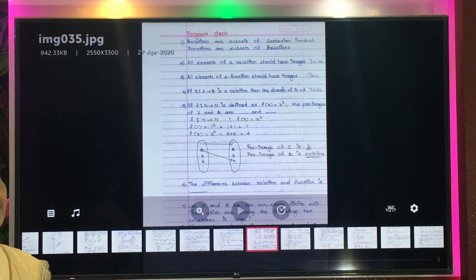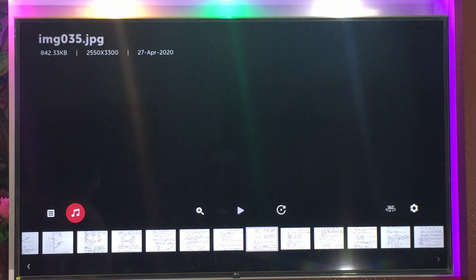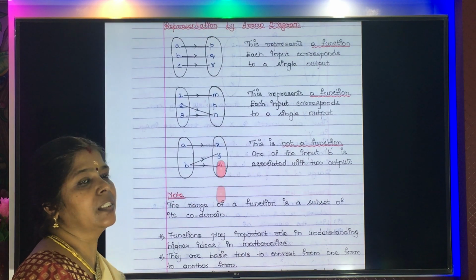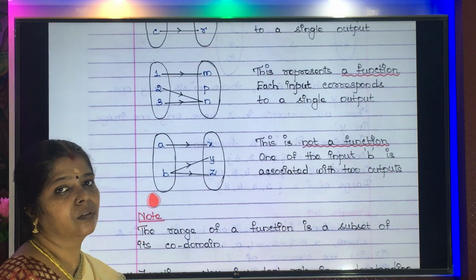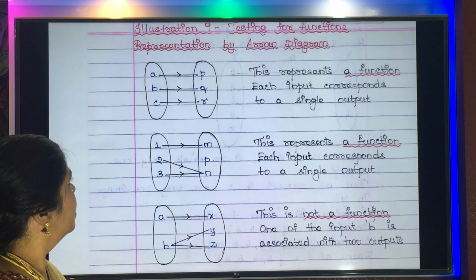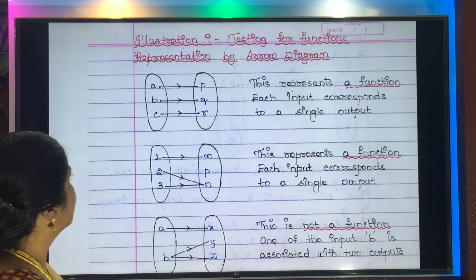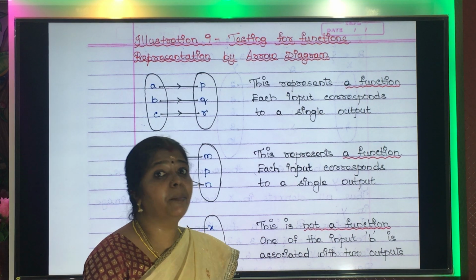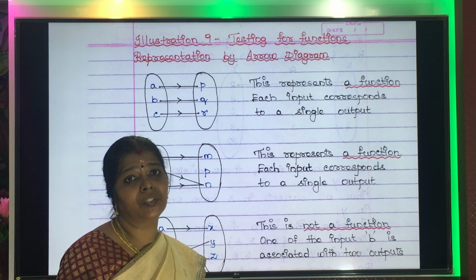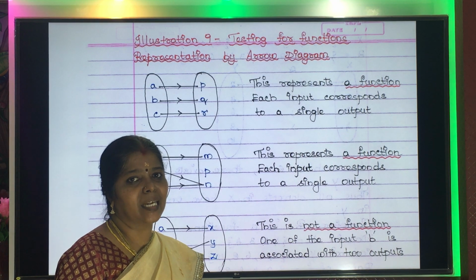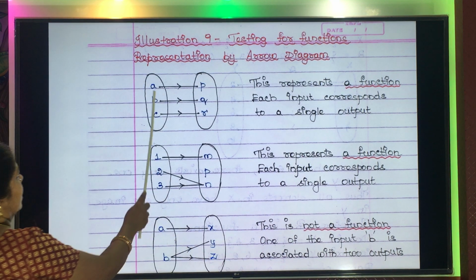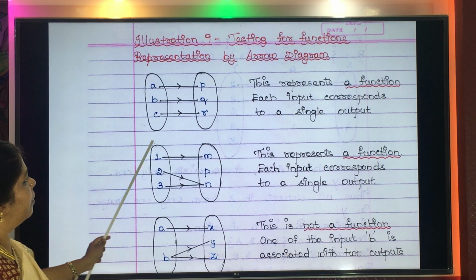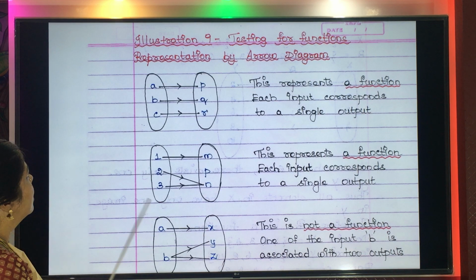Now, so far we have understood the difference between functions and relations. We have also understood the concept. Now let us get into illustration number 9. I have been telling you, right? Not all relations will become functions. Now let us see through this example what it is, okay? See, this is the relation given. Now check whether these are all functions or not.